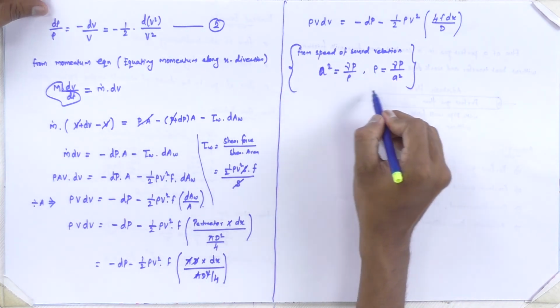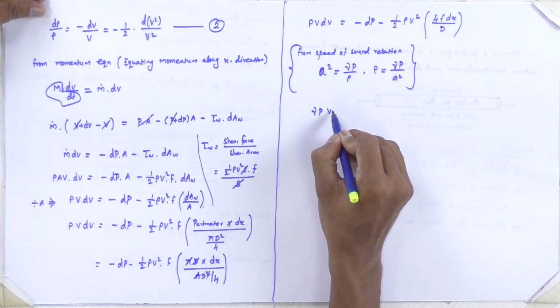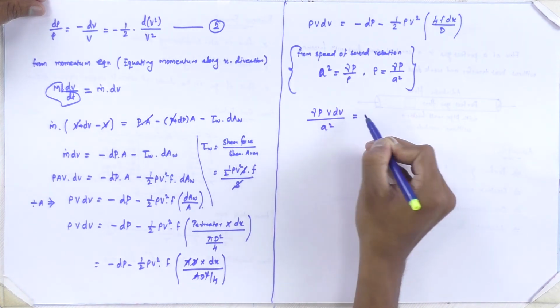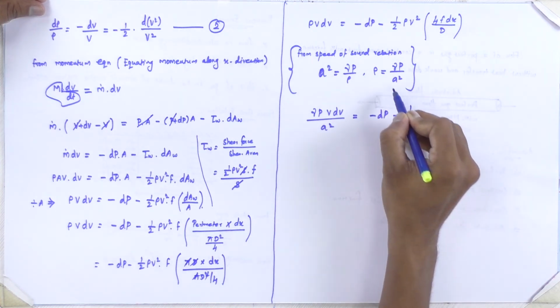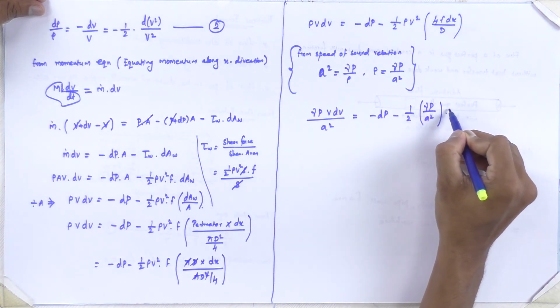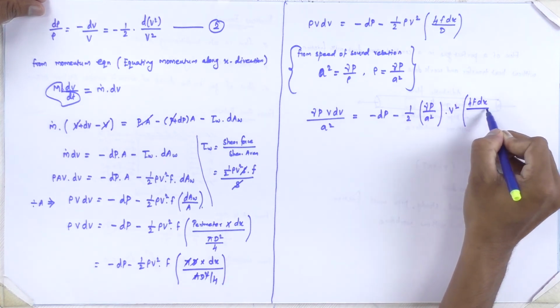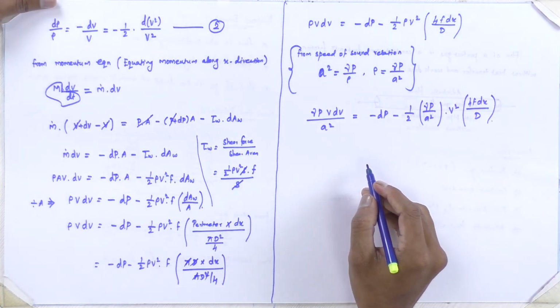If we do that, we get gamma p v dv divided by A squared is equal to minus dp minus half into rho, where rho is gamma p by A square, into v square into 4f dx divided by d. Generally all the differential terms are represented as fractions.